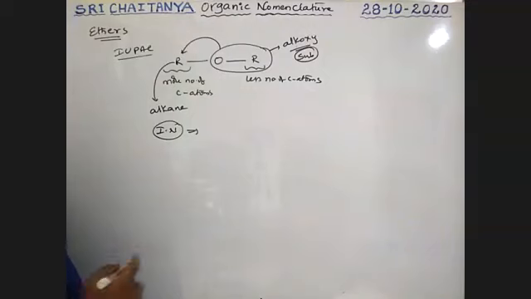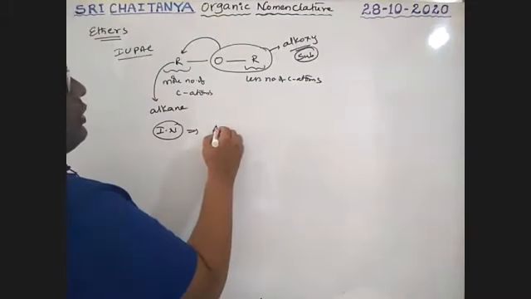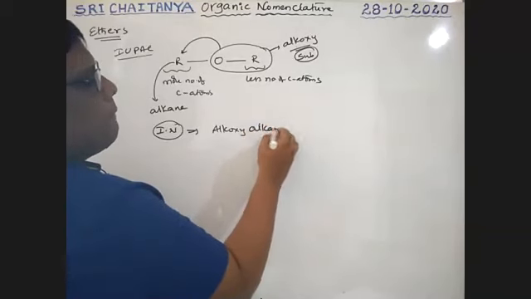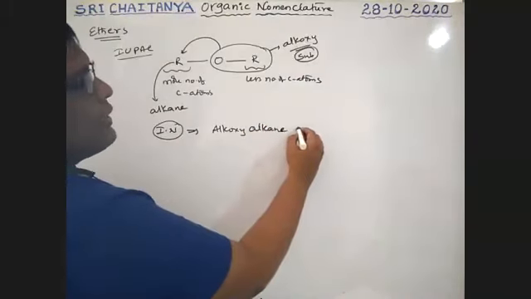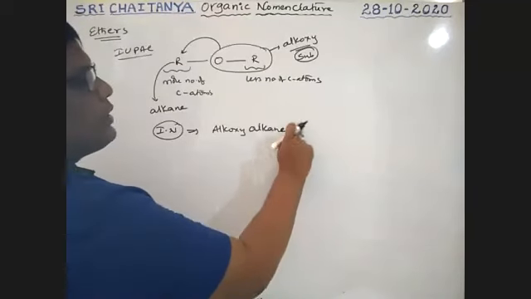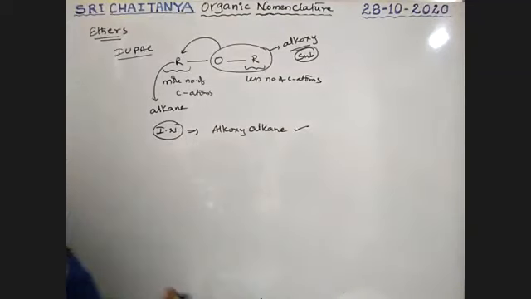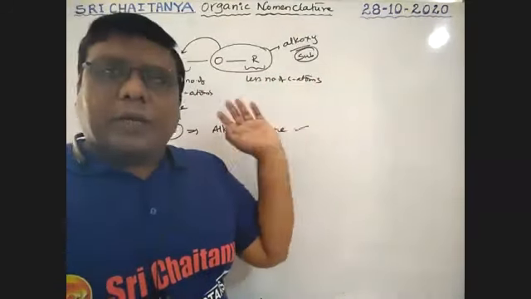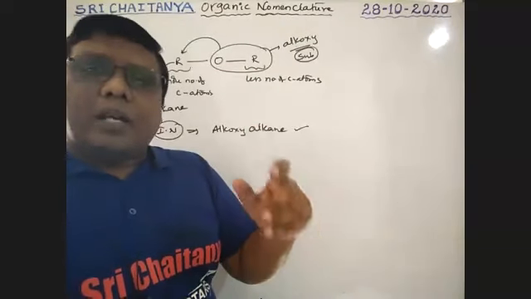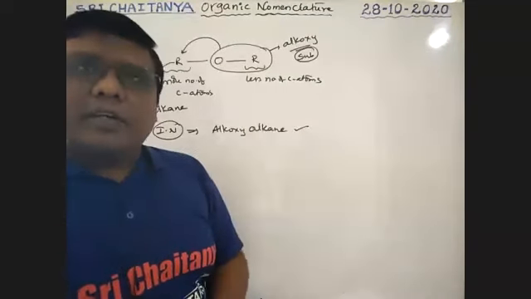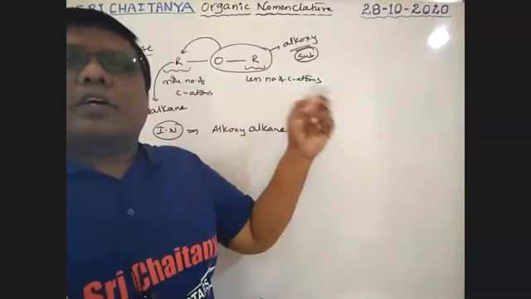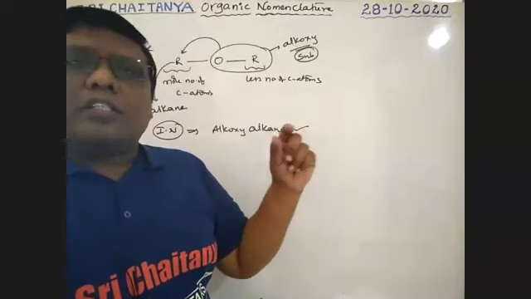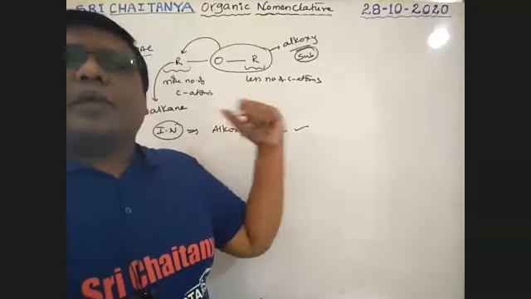So alkoxyalkane is the IUPAC name of this compound. First of all, note how many carbons are there in both the alkyl groups. The less numbered carbon alkyl group with oxygen is called alkoxy. For example, methyl with oxygen is methoxy, ethyl group with oxygen is ethoxy. Like this, alkoxy group is the substituent and the remaining is the main chain.